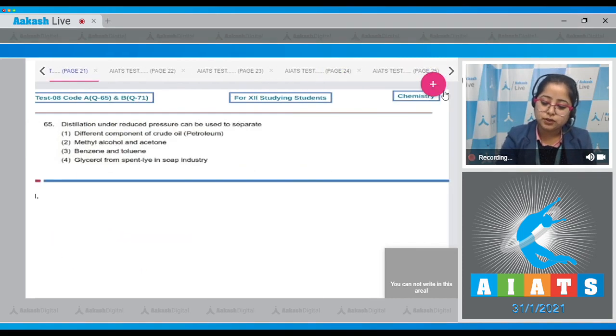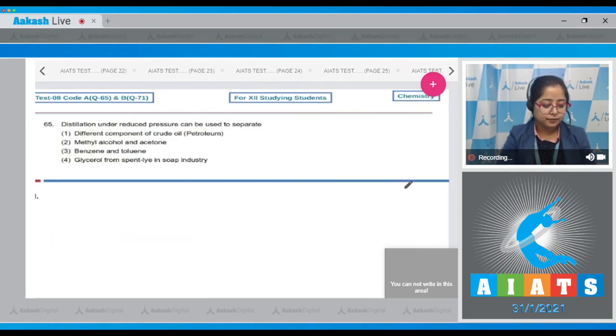Moving to next question, students, which is question number 65. Let's read it. Distillation under reduced pressure can be used to separate different components of crude oil? No. Methyl alcohol and acetone? No. Benzene and toluene? No. Glycerol from spent lye in soap industry? True, this is a correct statement as glycerol can be separated from spent lye in soap industry by distillation under reduced pressure. That means the correct answer is option number 4.